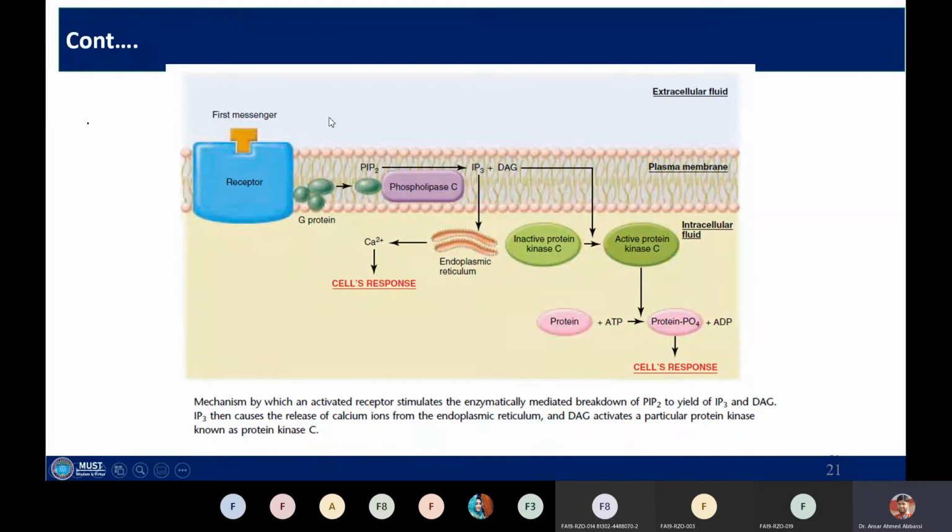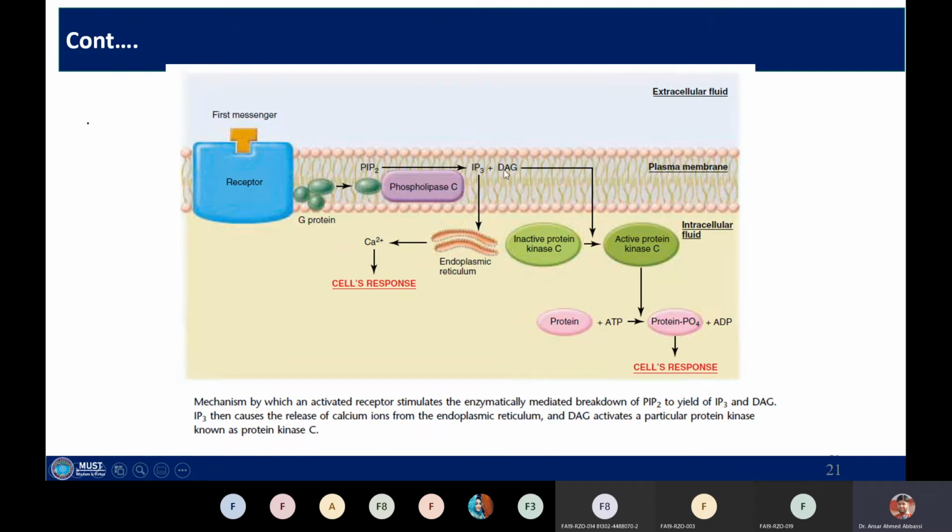So here you can see that the first messenger will bind to its receptor and result in the activation of G protein. Here the Gq subunit of the G protein will activate the effector enzyme, that is called phospholipase C. Phospholipase C will act on the membrane phospholipid called PIP2, phosphatidylinositol bisphosphate.